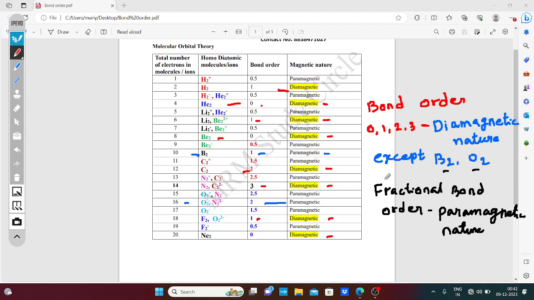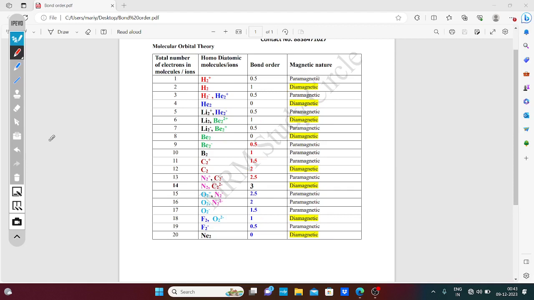So you remember this. Generally a fractional bond order means paramagnetic nature. Diamagnetic means only paired electrons are present in the molecule. Paramagnetic means unpaired electrons are present in the molecule. If you only know this table, you will be able to answer questions related to bond order, bond length, bond dissociation energy and magnetic nature in NEET and JEE exams.